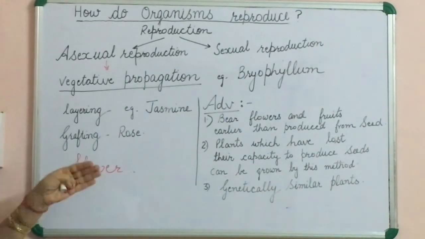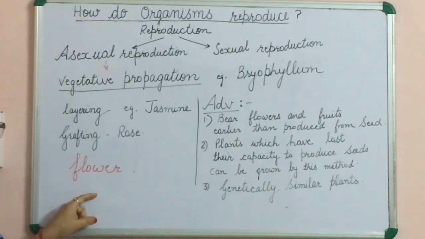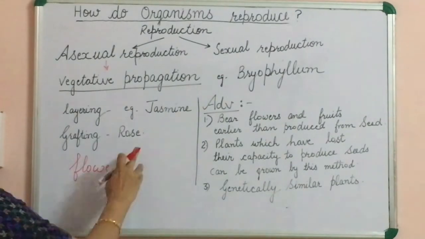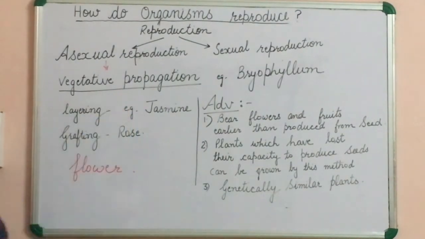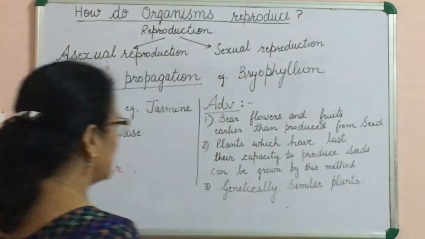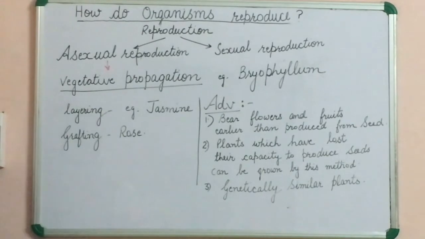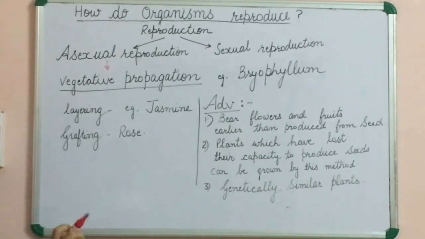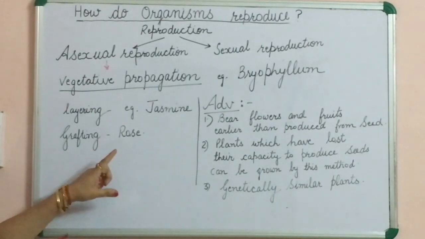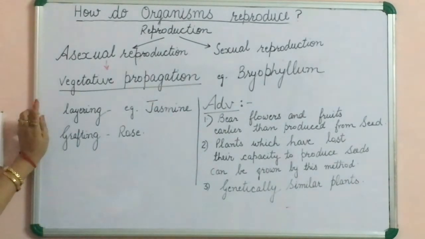When the new plants originate other than the flower, that is from root, stem or leaves, that is the case of vegetative propagation.